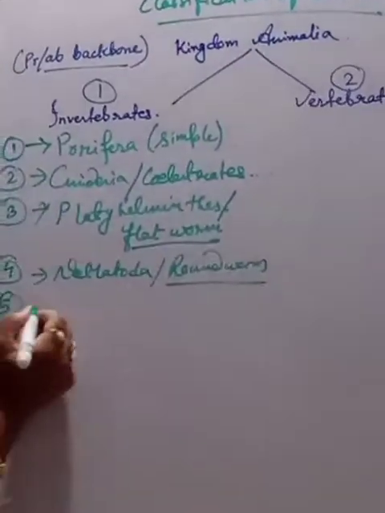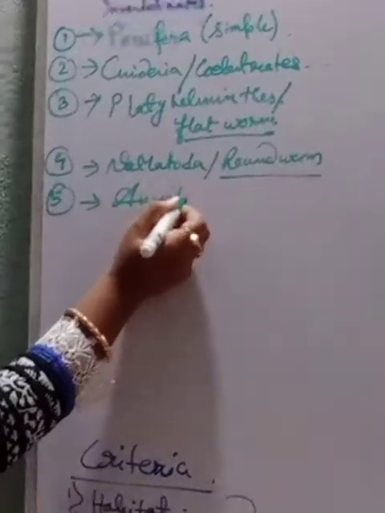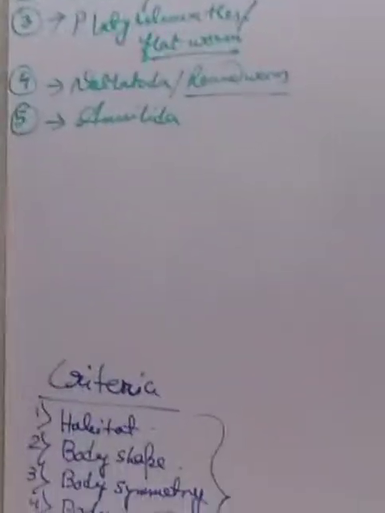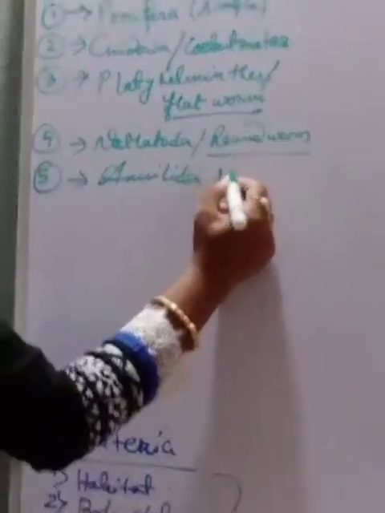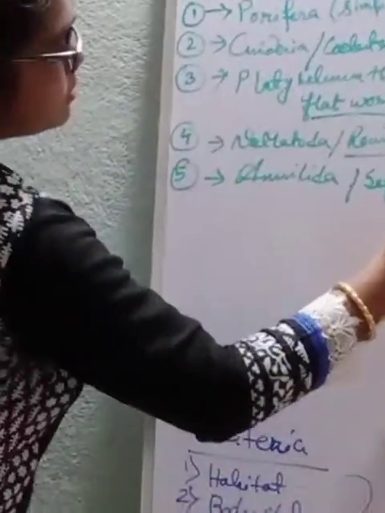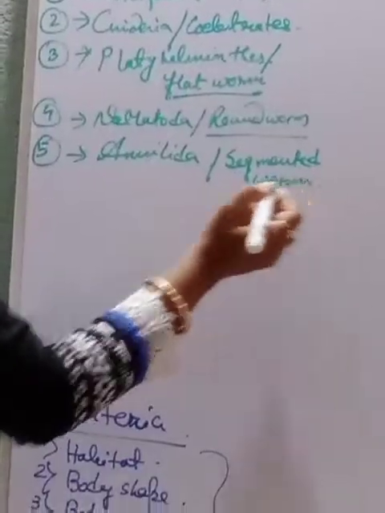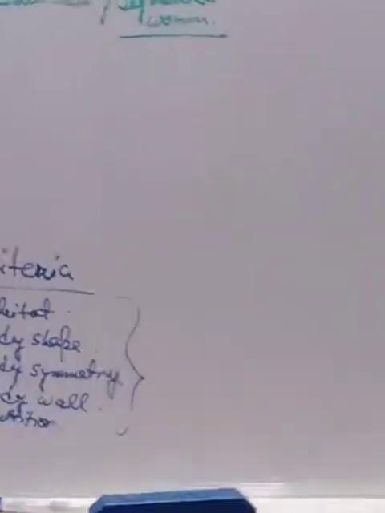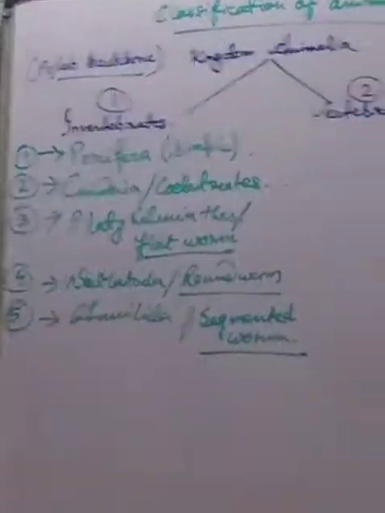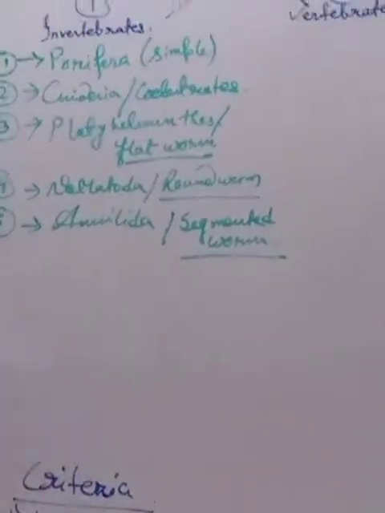And the fifth we are having the Annelida. It's for segmented worm. Now why am I telling this flatworm, roundworm, segmented worm? Because they are all coming under the group worms but having some distinct features because of which they are being kept in different phyla. They have some common features, and one has some other distinguishing features because of which it is kept in another group. That I am going to clarify to you in the 3 groups.